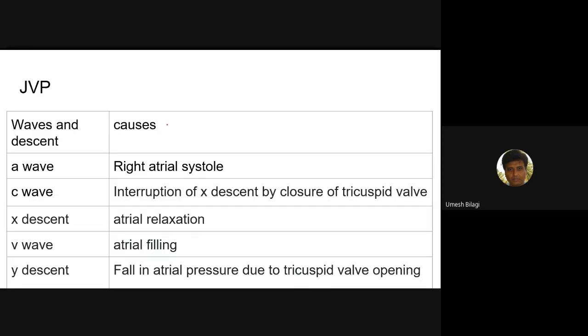And I have put the table here, for fall in atrial pressure during tricuspid opening. This table is there in the PPT. You can read about it.